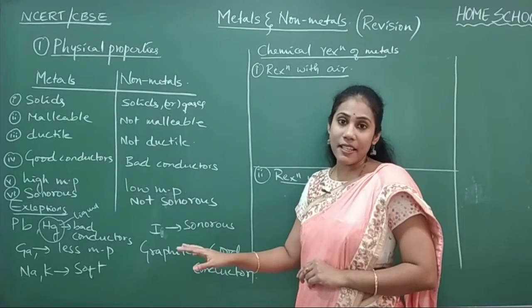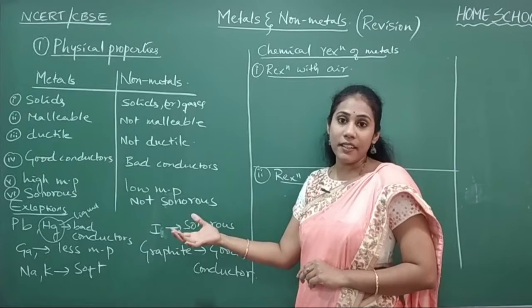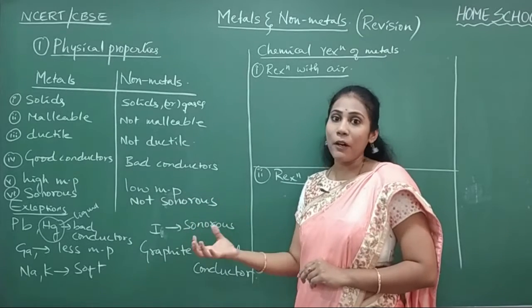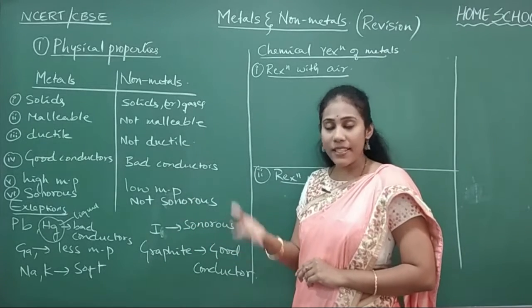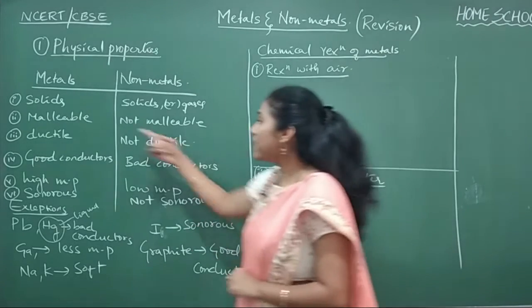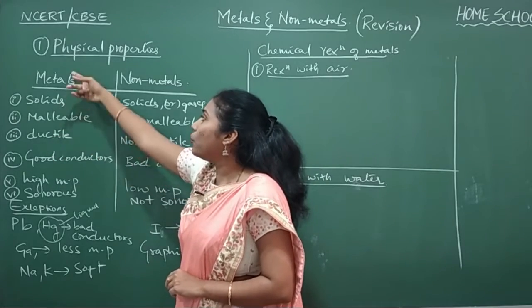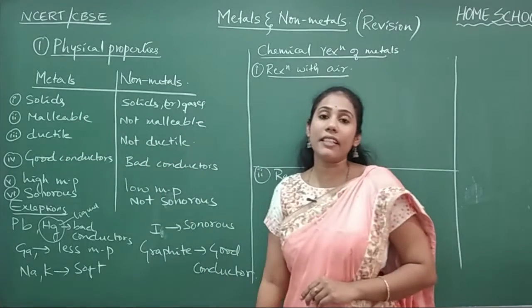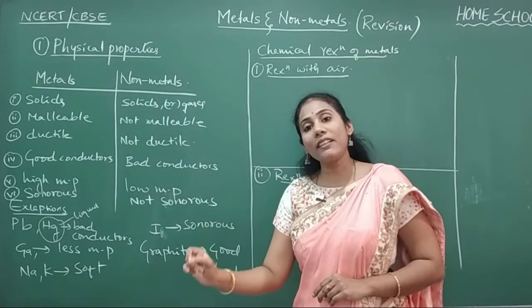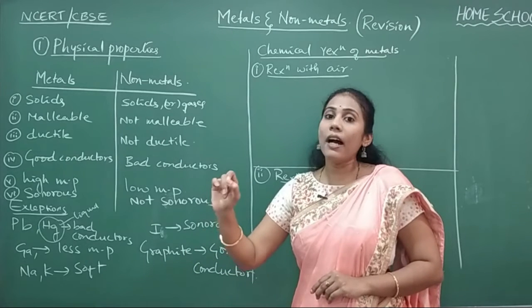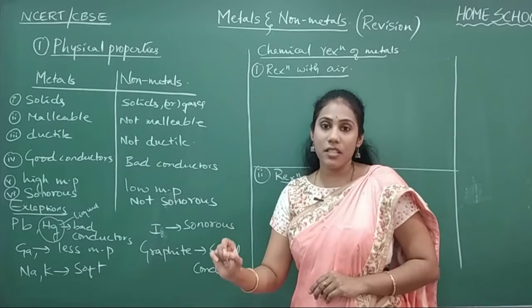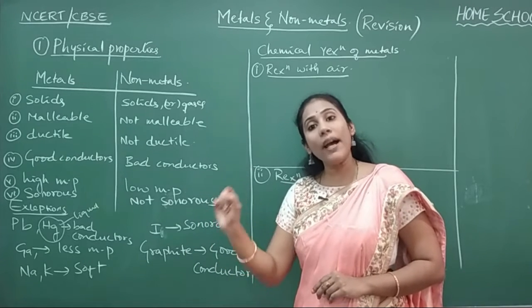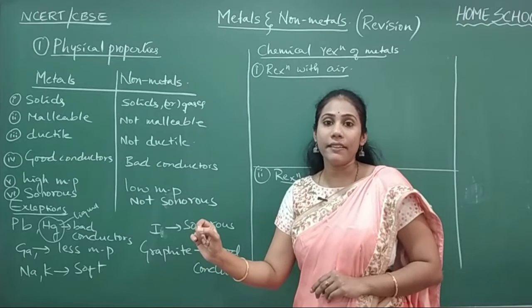Say carbon is available as a solid, sulfur is available as powder. Can you make them into thin sheets? Never, right? Next property, they are ductile. Who are ductile? Metals are ductile. What do you mean by ductility? Making a metal into thin wires. Copper wires are available in the market, isn't it?